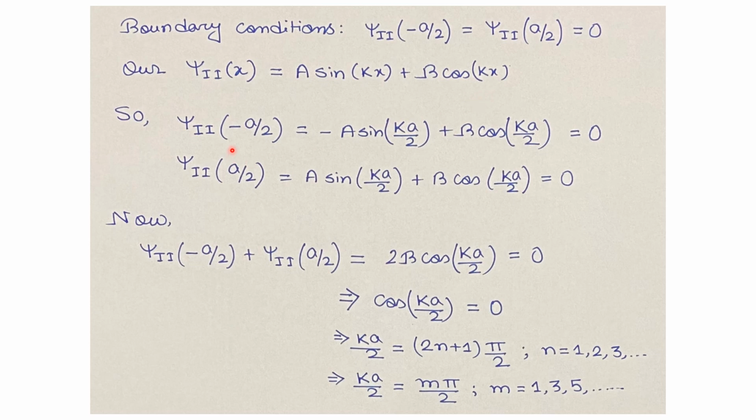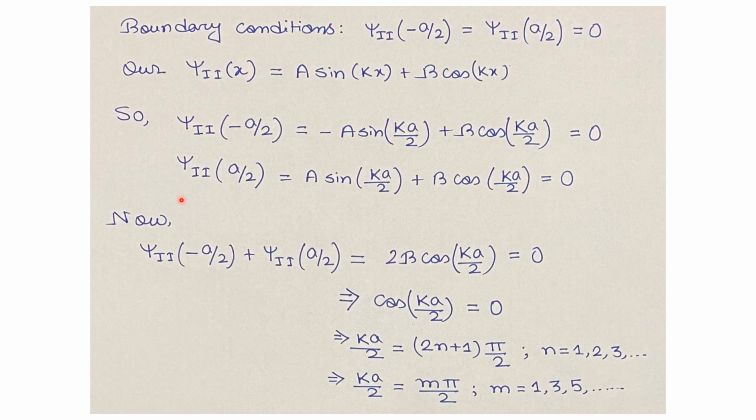At x equals minus a by 2, psi 2 of x is minus A sin ka by 2 plus B cos ka by 2, which equals 0. It is coming from this boundary condition. Also, psi 2 at x equals a by 2 equals A times sin ka by 2 plus B times cos ka by 2 equals 0.